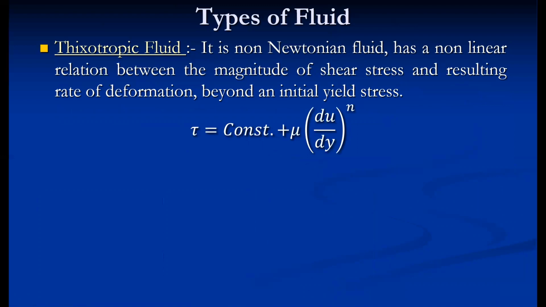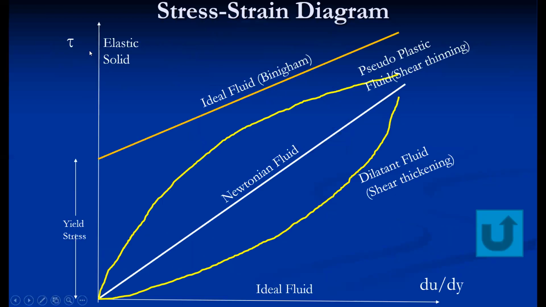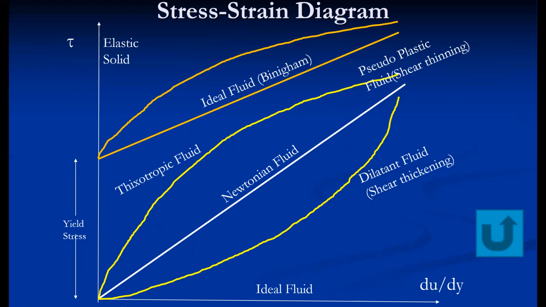In this case, after exceeding the yield stress, it causes a deformation, but there is a non-linear relationship between stress and strain. So we can see this yield stress is required, but after that, shear stress varies non-linearly with the shear strain. So such type of fluid is called a thixotropic fluid.